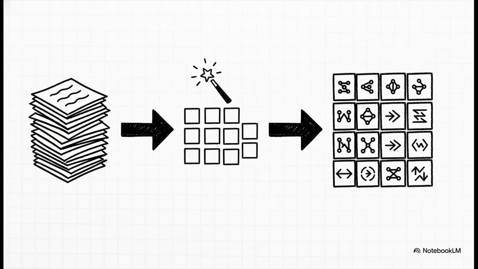Okay, now for the most important line. This is where the magic really happens. We're just telling Vector Store Index to build itself from the documents we just loaded. But what's happening behind the scenes here is incredible. LlamaIndex is taking all that text, chopping it into smaller pieces, and then using an AI model to turn each piece into a string of numbers, a vector. You can think of these vectors as coordinates in a giant map of ideas. Concepts that are similar end up close to each other on the map. This is the whole secret sauce.